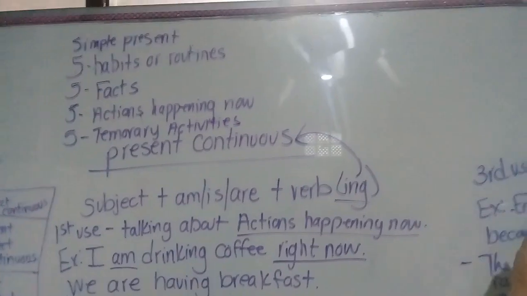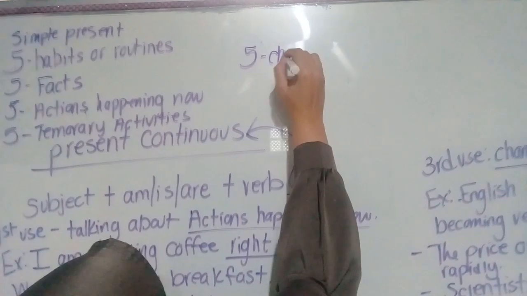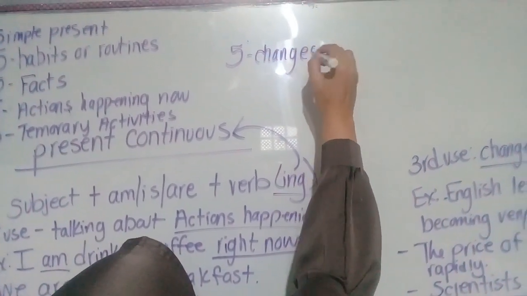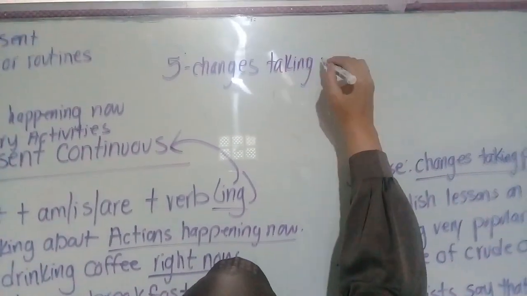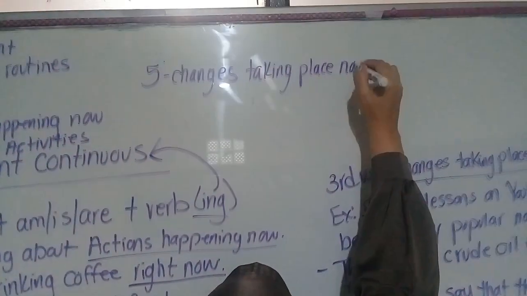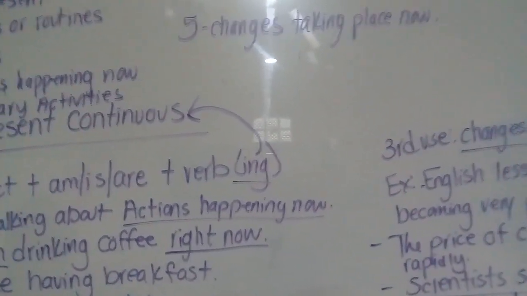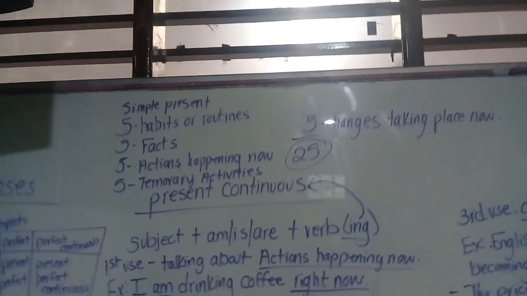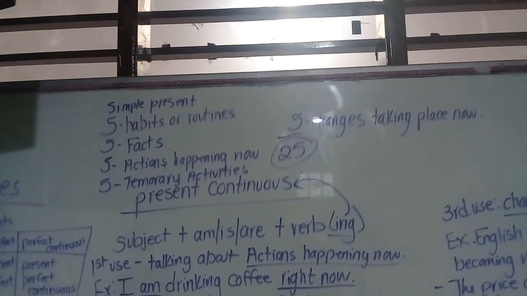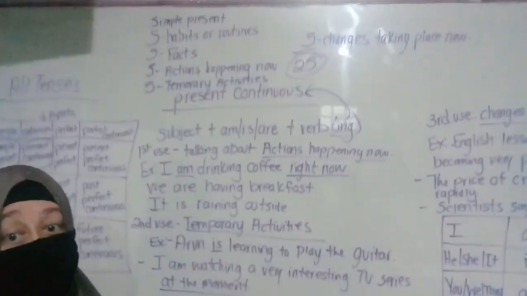And the last one was changes taking place now. 5 for changes taking place now. This is your challenge. How many is that? 5, 10, 15, 20, 25. 25 sentences talking about what we have learned today. And remember, make these sentences about yourself or about things that you know.